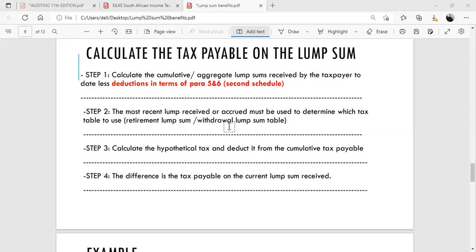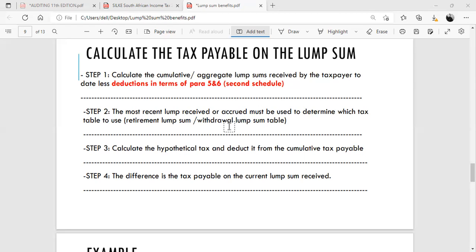Step two, the most recent lump sum received or accrued must be used to determine which tax table to use. So if the most recent lump sum received was a severance, then you will use the retirement lump sum tax table. If the most recent lump sum received was a retirement annuity lump sum, then you also use the retirement lump sum tax table. But if the most recent lump sum received was a withdrawal, then you will use the withdrawal lump sum tax table to calculate the tax on the cumulative or aggregate lump sums received by the taxpayer to date. And I hope you guys are still following, right?